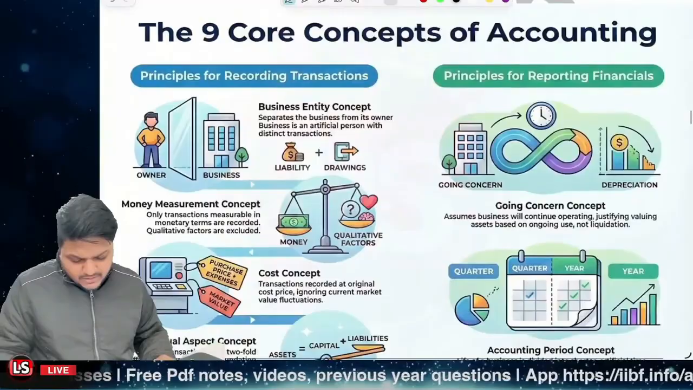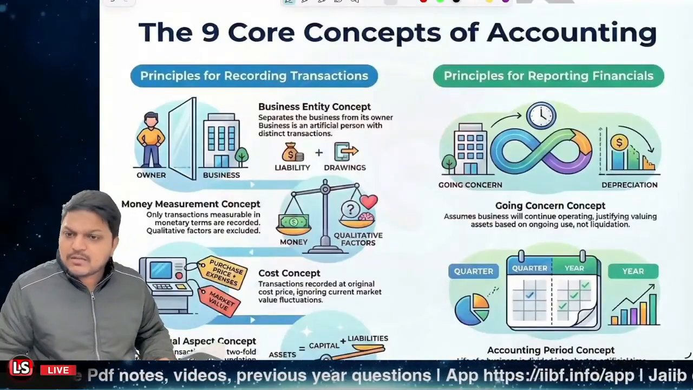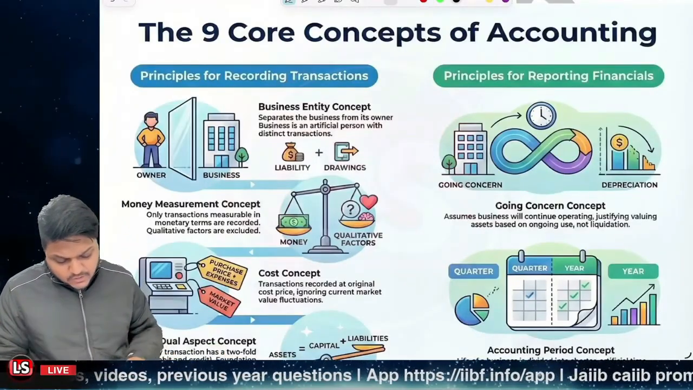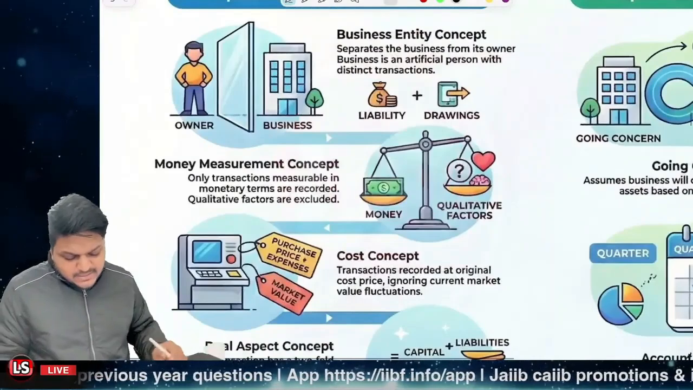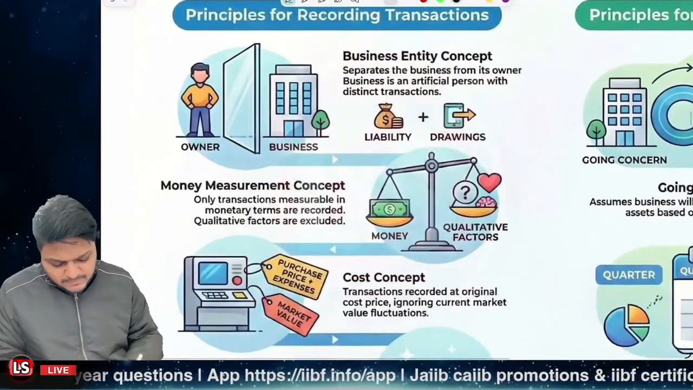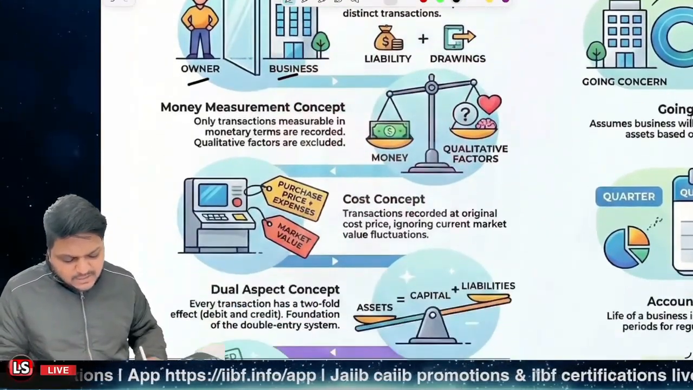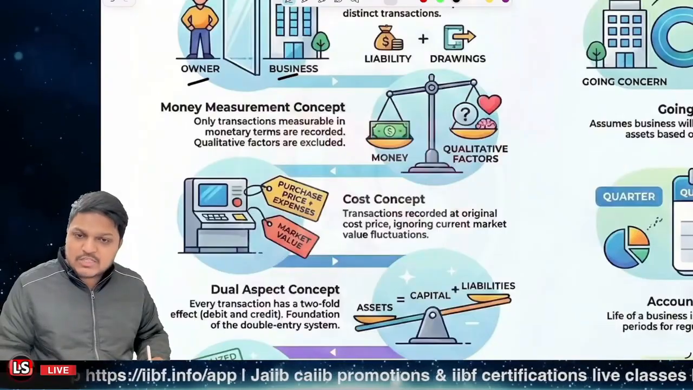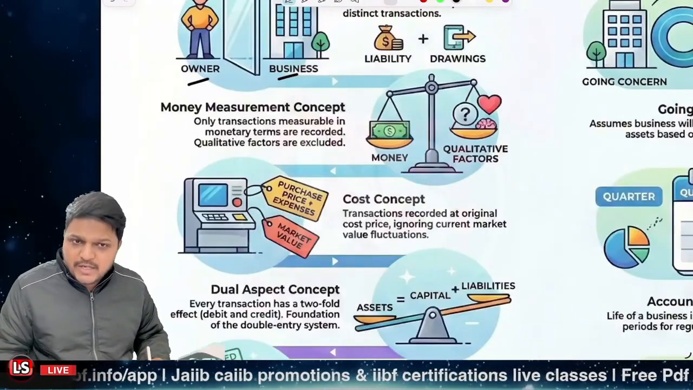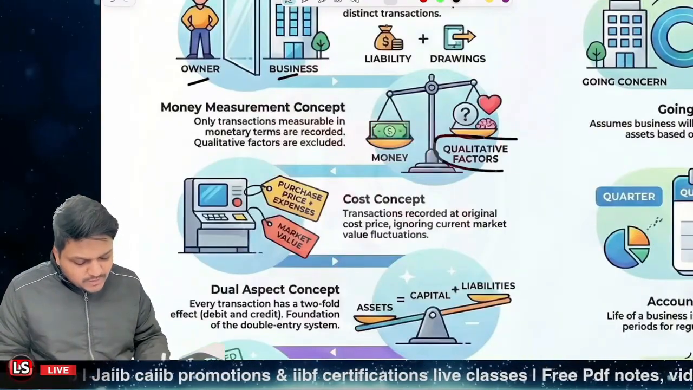Now let's have a look at the particular concepts that we have learned so far. You can be getting the idea again. So first one, it was related to the business entity concept. Owner is very much separate from the business. Money measurement concept, only those things which can be measured in the form of money should be recorded. Qualitative factors are not to be recorded.